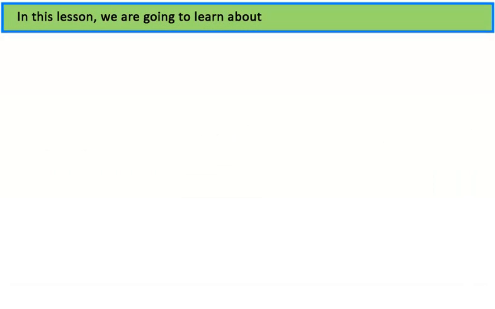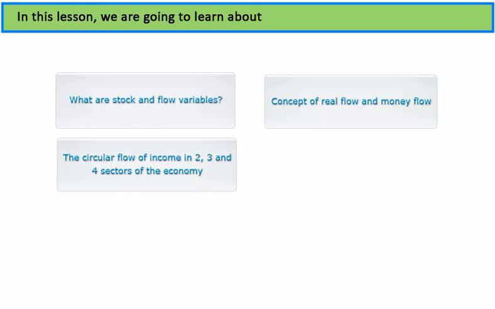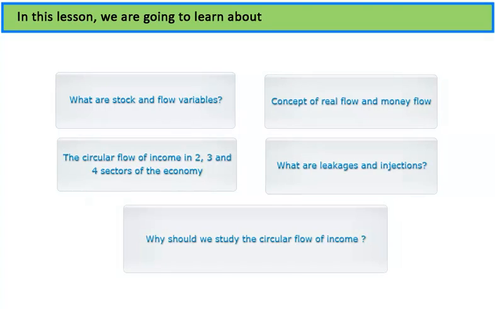In this lesson, we are going to learn about what are stock and flow variables, the concept of real flow and money flow, and the circular flow of income in 2, 3 and 4 sectors of the economy. What are leakages and injections? Why should we study the circular flow of income? Let us first understand what are stock variable and flow variable.